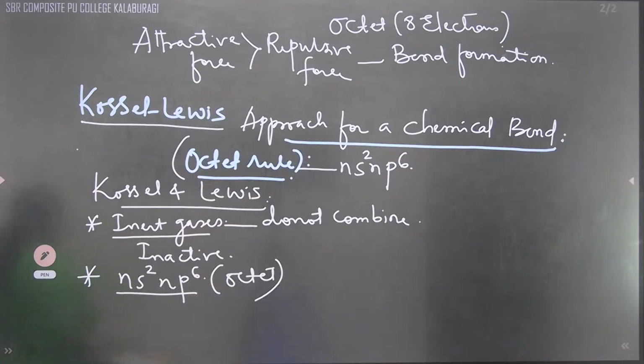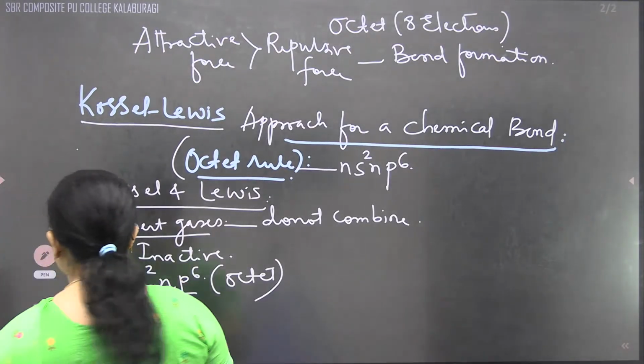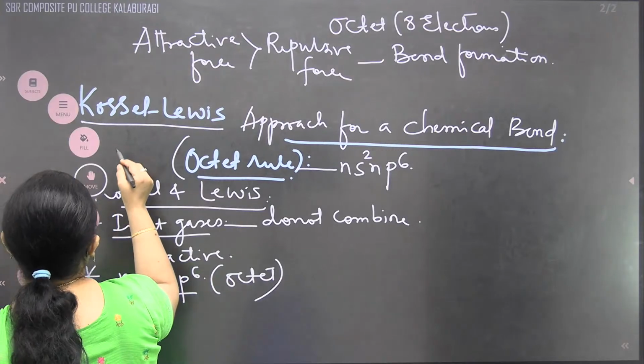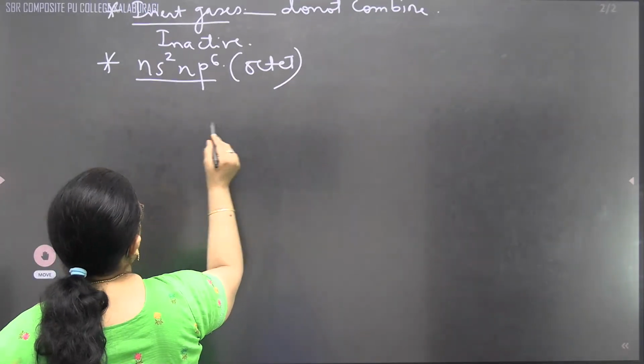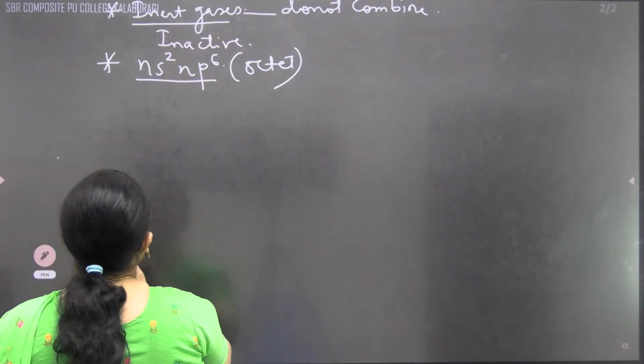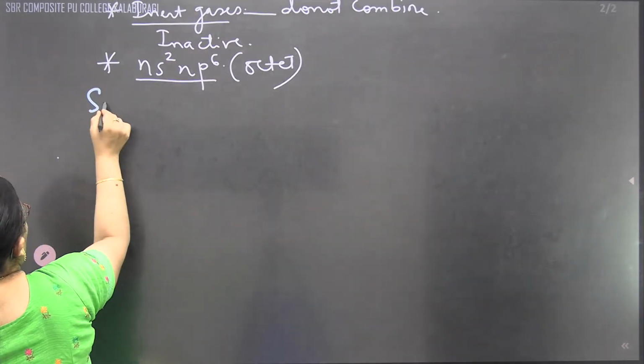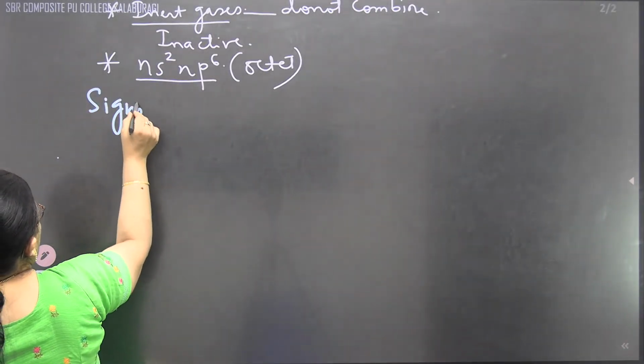Now let us see what the significance of the Lewis symbol is. That symbol also we'll see, children. Significance of Lewis symbol.